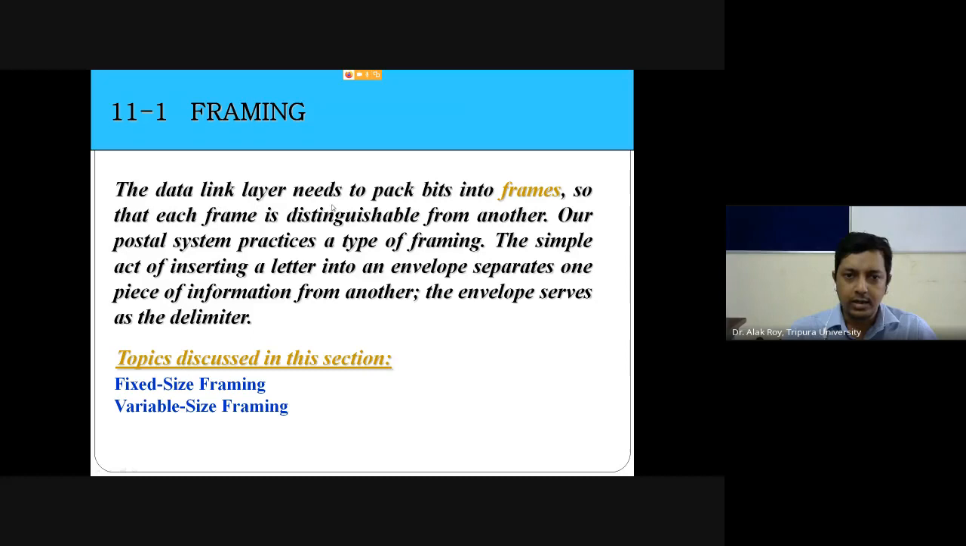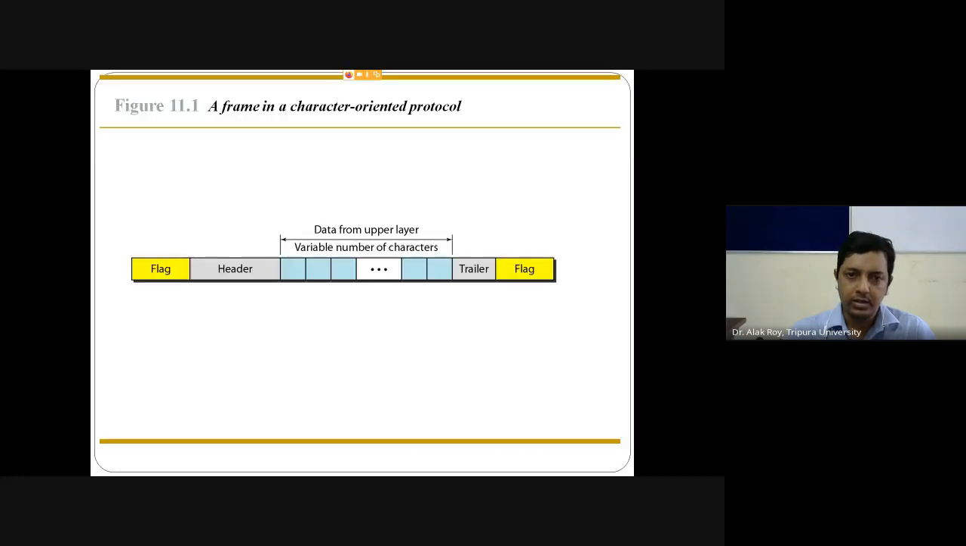The data link layer needs to pack bits into frames so that each frame is distinguishable from another. Our postal system practices a type of framing. The simple act of inserting a letter into an envelope separates one piece of information from another. The envelope serves as the flag or delimiter. So this is the figure.